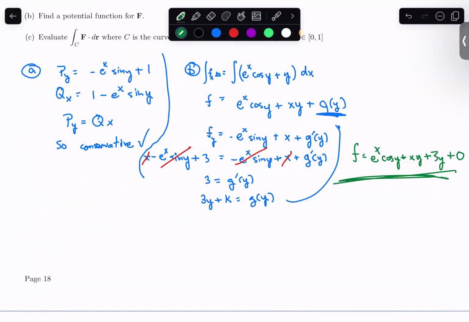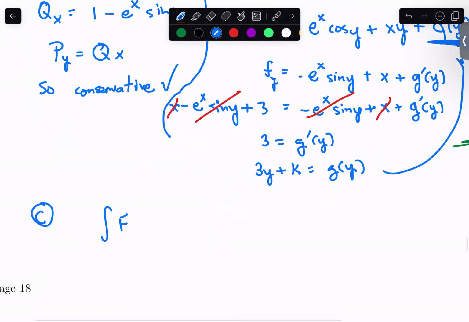And then the last bit here, I'd like to evaluate a line integral. So let's do that one together, and then I'll ask if there are any questions. We did all this work because we have this fundamental theorem of line integrals, which says that if you want to evaluate a line integral for a conservative vector field, you can find a potential function and then just do f of b minus f of a.